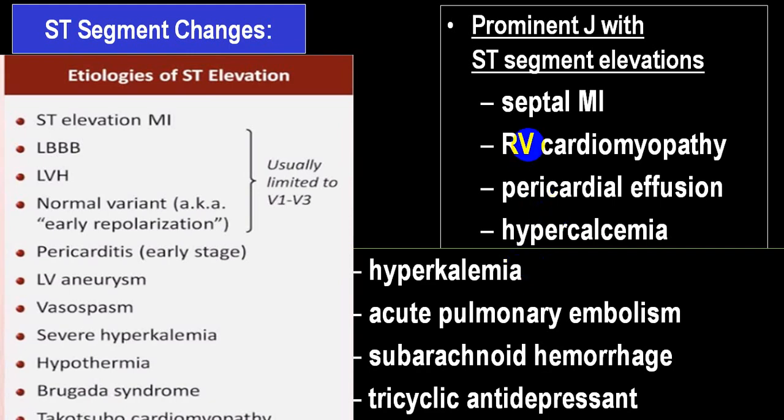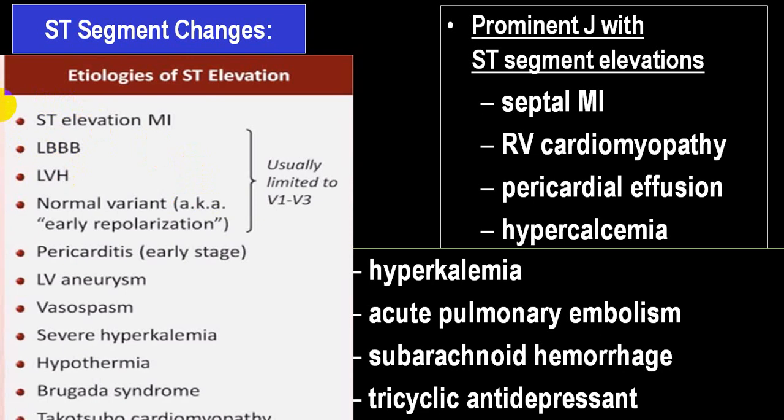There are a lot of conditions where there will be ST elevation. We are always interested in STEMI, that is ST elevated MI. There will be other conditions like LBBB and LVH where you can have ST elevation. Particularly, in left bundle branch block you will have ST segment elevation in the right side chest leads, that is V1, V2, V3.